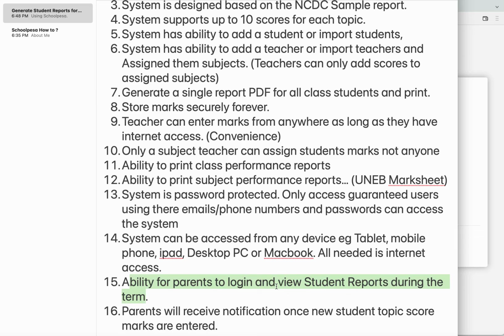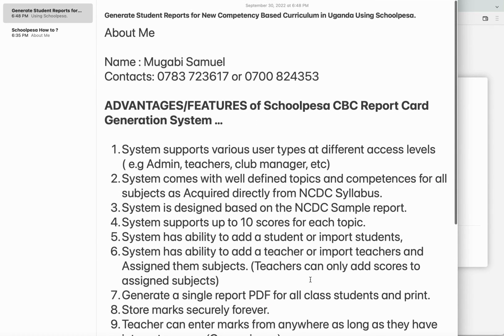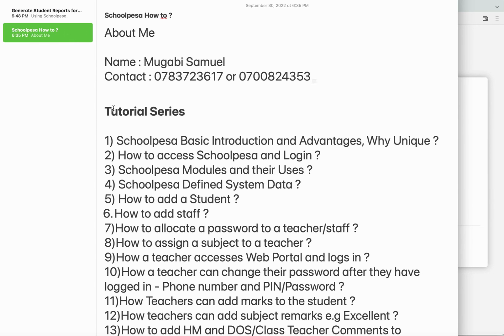So we have come to the end of this tutorial. You can see our advantages and how we are unique. Thank you very much. In the next tutorial, we are going to cover how to access Schoolpesa and log in. Yes, we are going to log in as admins and access Schoolpesa.